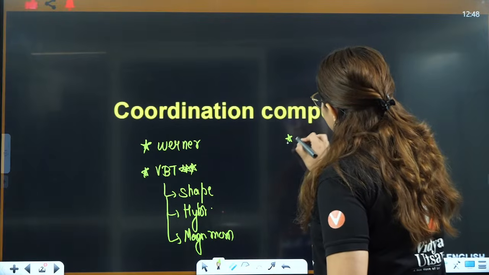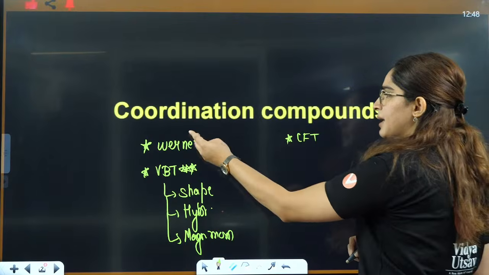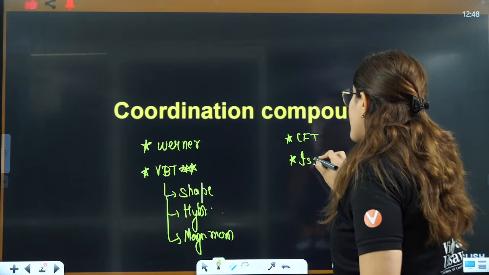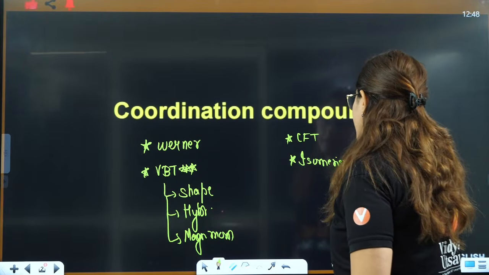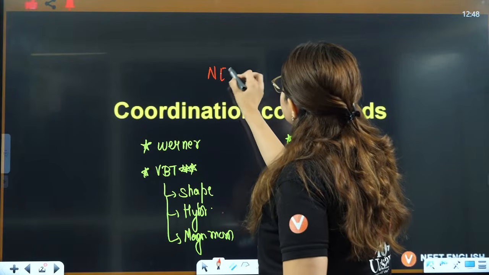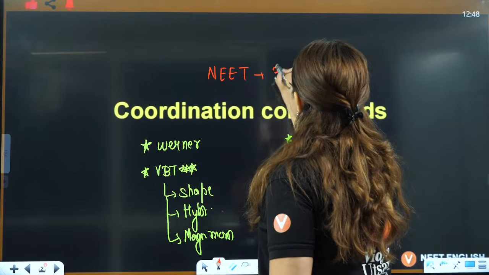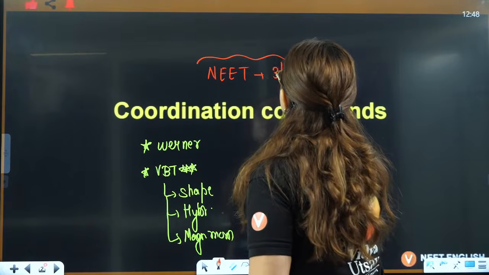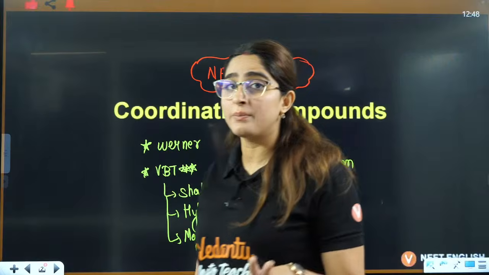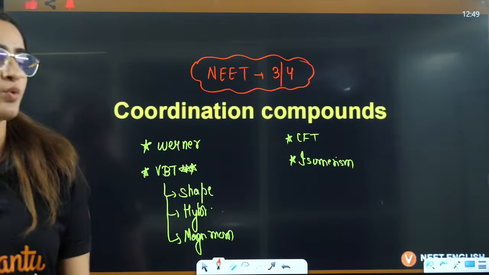Then the next topic is CFT, from where sometimes they ask a question, sometimes from Werner, and sometimes isomerism. They are not very sure shot, but you can expect them. In NEET, they ask 2 to 3 questions in coordination chemistry, or sometimes it goes up to 3 to 4. 2 questions is the minimum, 4 or 5 the maximum. 4 I would say is a safe score here.